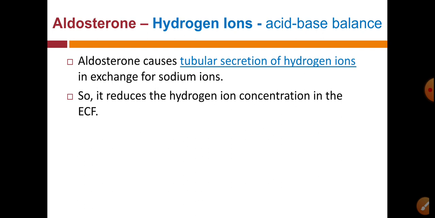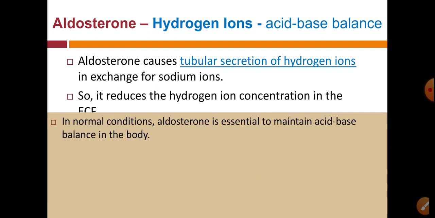concentration in the ECF. In normal conditions, it is essential to maintain acid-base balance in our body, but when there is excess secretion of aldosterone, it will lead to alkalosis.